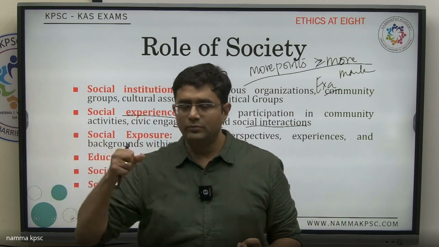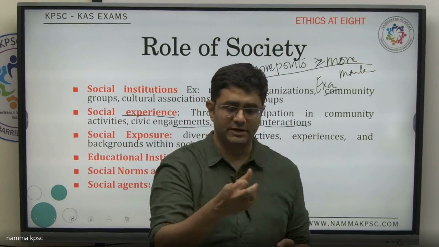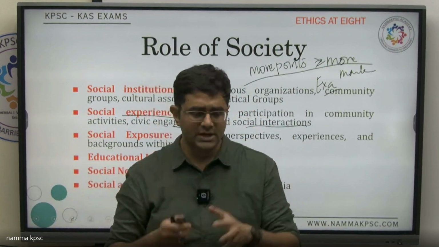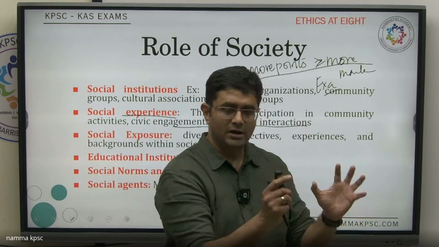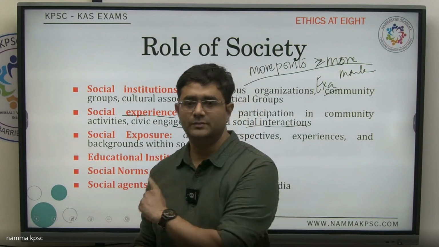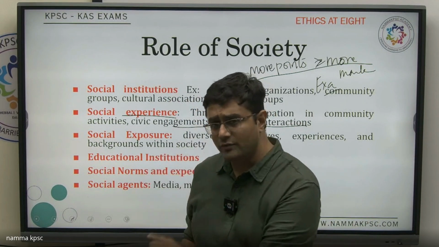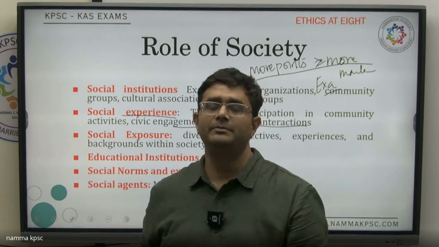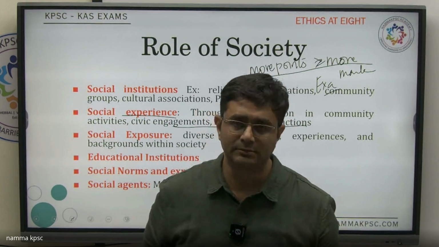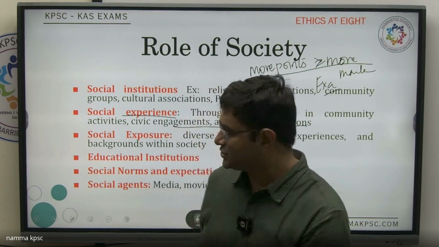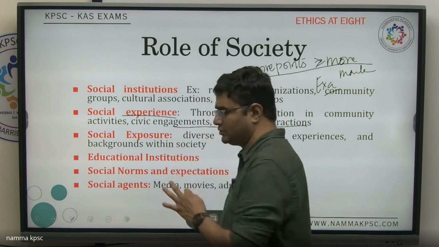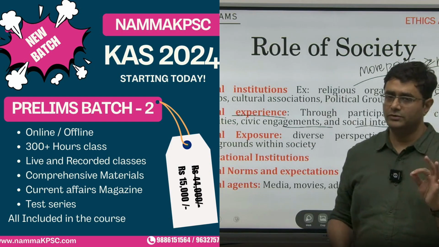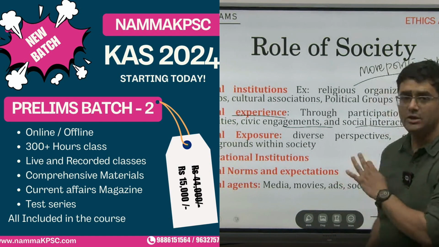Take points or information from other parts of the syllabus, and try to construct a beautiful answer for this particular topic. It might look very simple, but you lose out on simple questions because you end up not writing as many points as possible. So therefore, make sure you write more points and more examples for these types of easy questions.